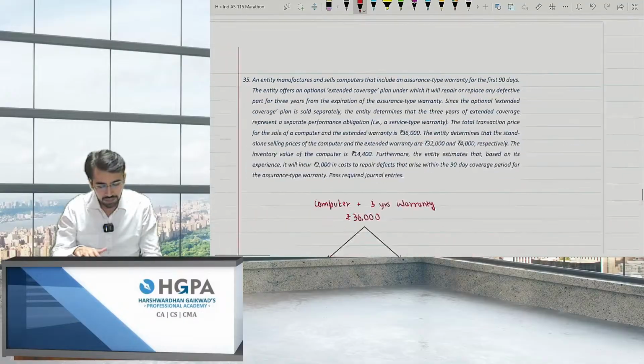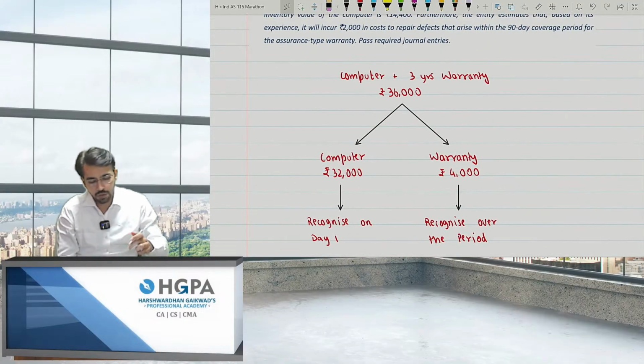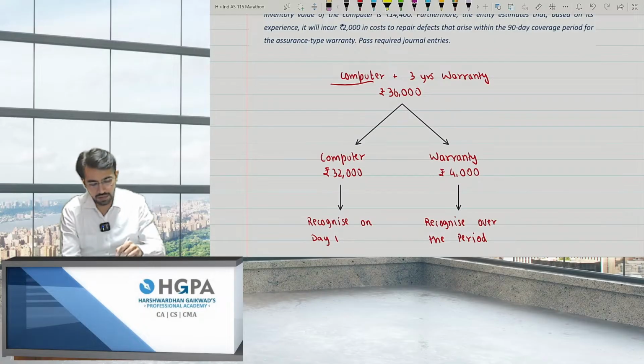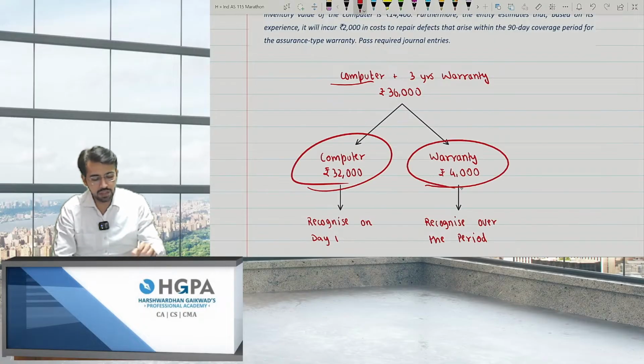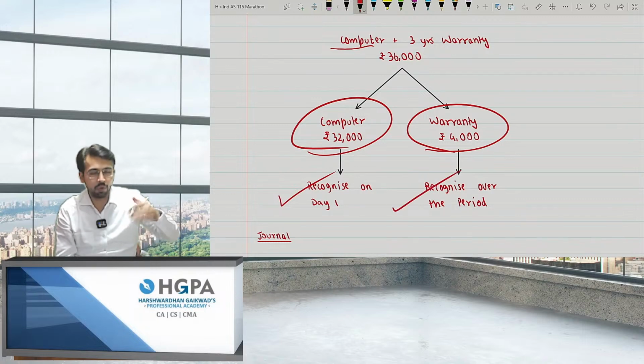So I've again given an example of warranty. This is again very simple. I'll just give you the brief idea. So basically, there were computers and 3 years warranty was given. And they have clearly given the bifurcated figures of 32 for the computer and 4000 for the warranty, as SSP. They have clearly given. We have already bifurcated for you. So what is revenue on day one? 32 you will book for the computer, and for warranty you will book over the period, right?